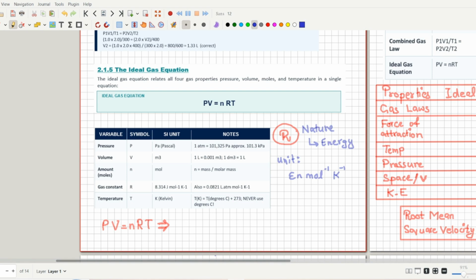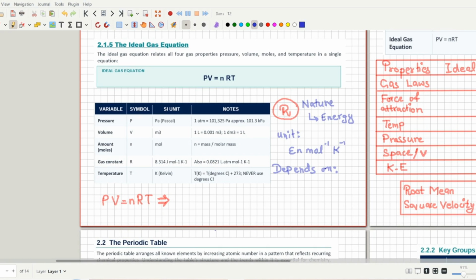What does it depend upon? R depends on two things. This is a tricky one. It depends upon two units: the first is pressure and the second is volume.